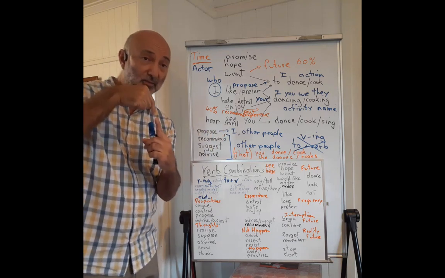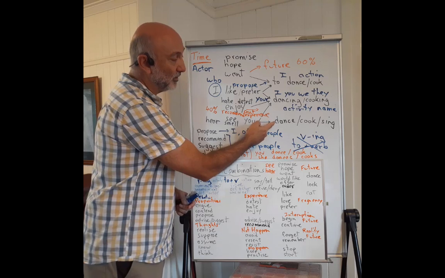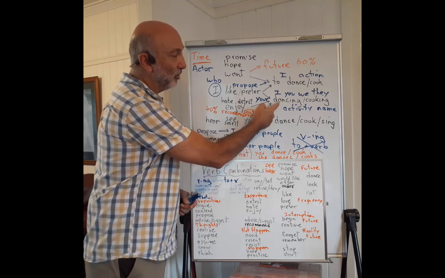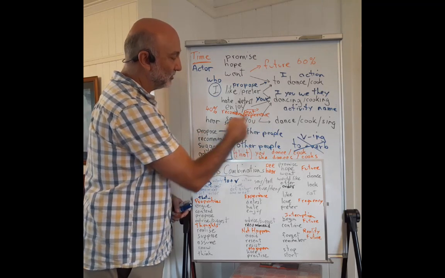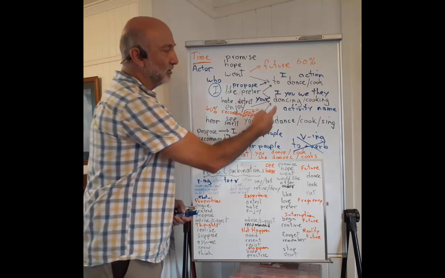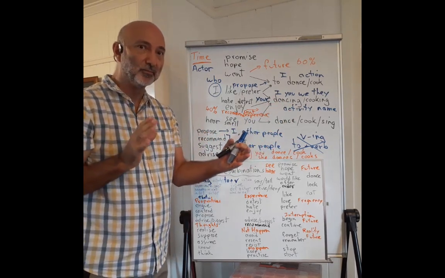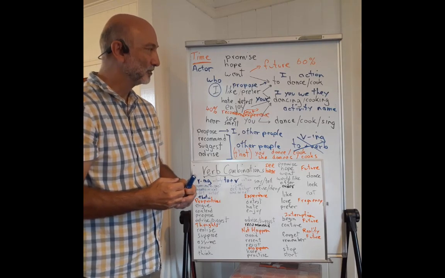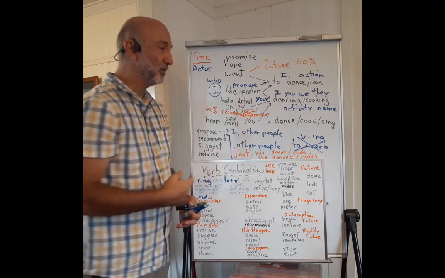They happen at the same time, and they can be used with the bare infinitive or the gerund. And the difference between I see you dance and I see you dancing could be that I see you dancing is more focused on the activity. So the ing is associated with this activity.